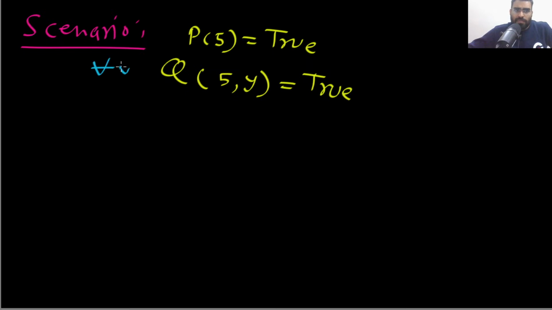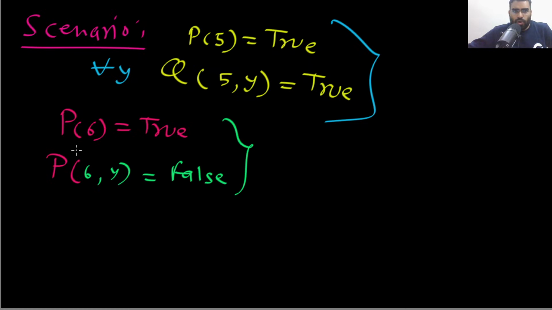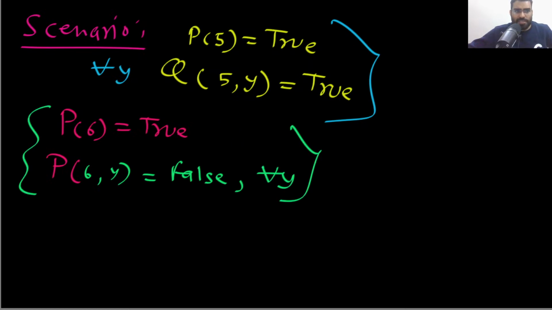So this is the scenario. But let me assume that 6 is also true, but this is never true. Like no one is helping 6. For all y, no one is helping 6.